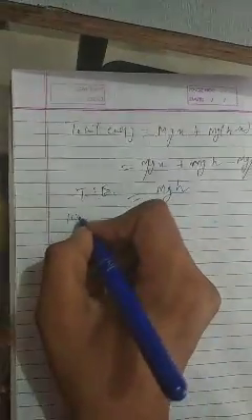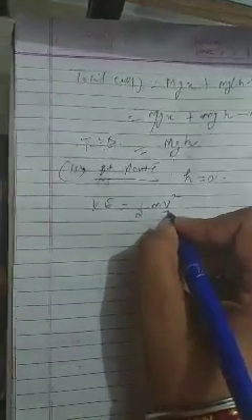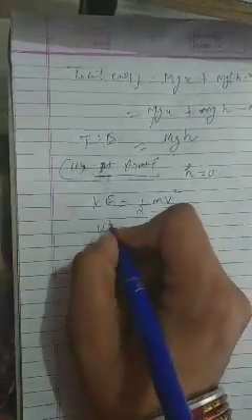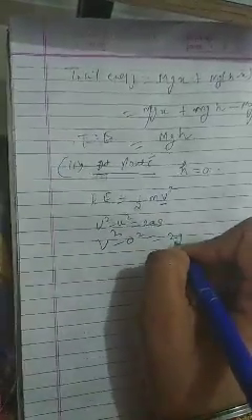Then at point C, the third point, the body finally reaches the ground, so its height will be 0 here. The kinetic energy will be half m times the final velocity capital V square. Using v square minus u square is equal to 2as, we take V square minus 0 square is equal to 2gh.